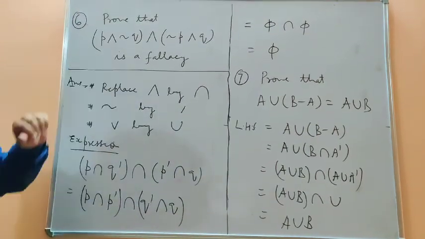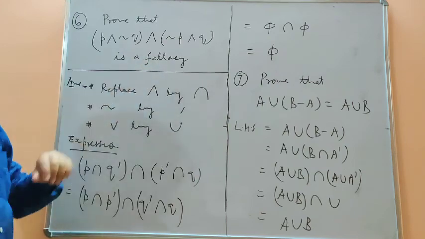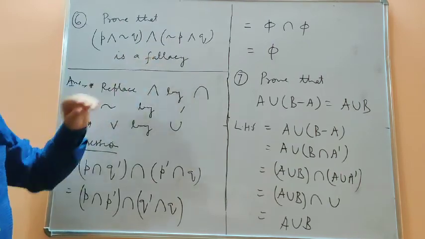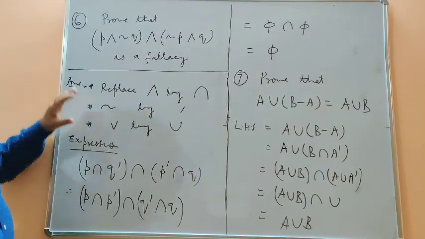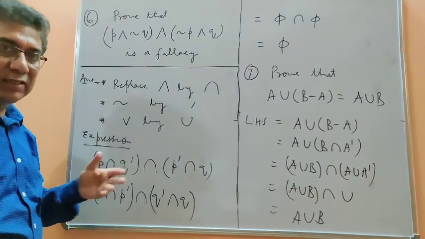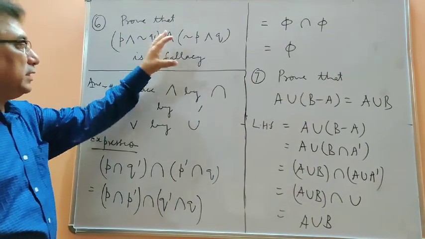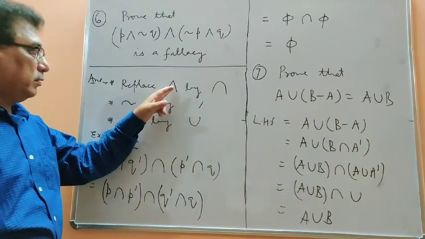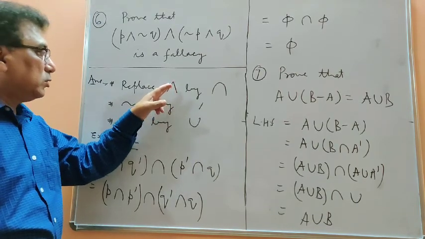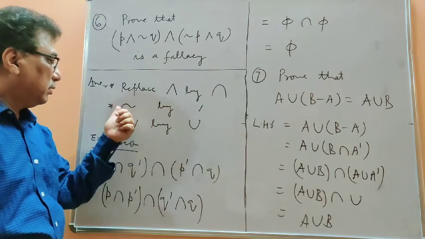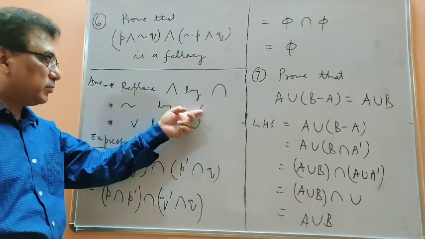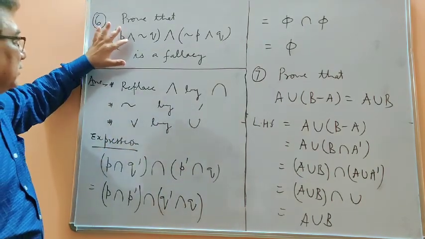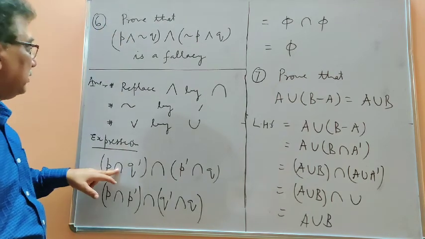Now this question is of JEE Mains. I've written here the correct option. It was an objective question. Prove that the statement given is a fallacy. So before I go for the proof, this question is of mathematical logic. This is another chapter, but it can be done by using laws of sets. So what you have to do, you have to replace, this is called OR, this is called AND. So AND should be replaced by intersection. This is called complement, so that should be replaced by dash, and this is called OR, it should be replaced by union.